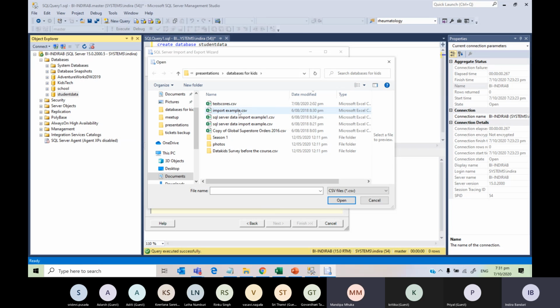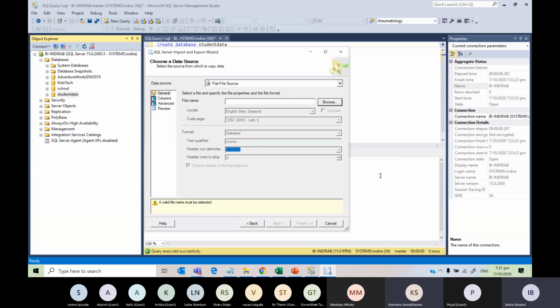Okay, so I'm choosing that file. Have you all chosen your file? Can you please repeat that? I couldn't get it. Please cancel. I'm canceling. Okay. You have chosen flat file source. Everyone is up to here.